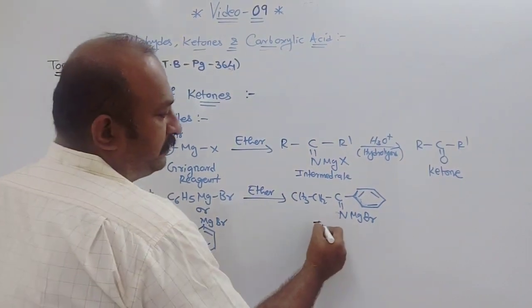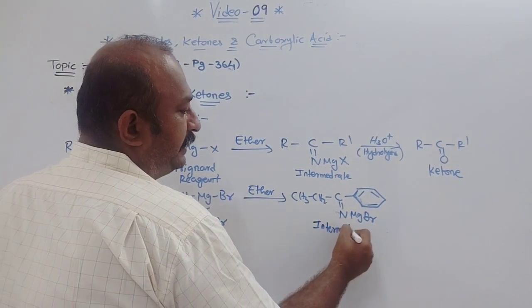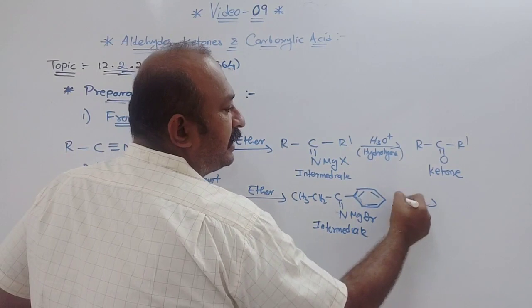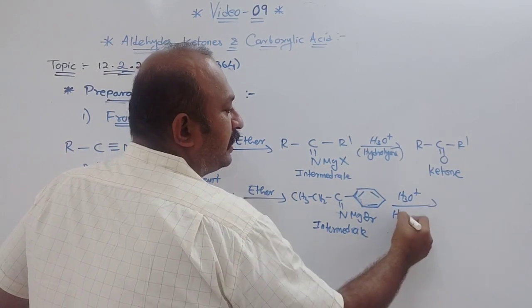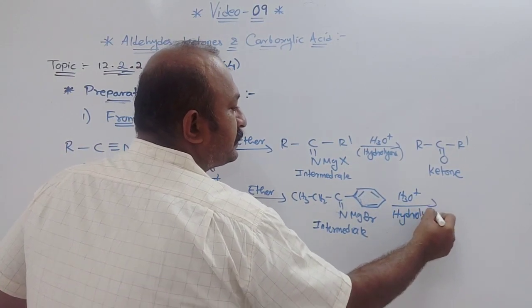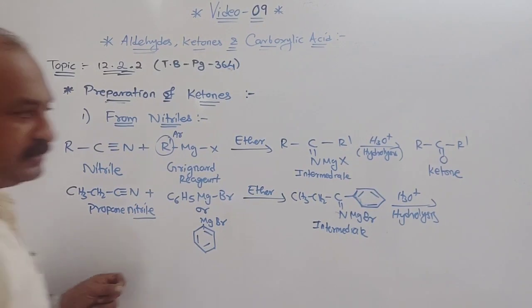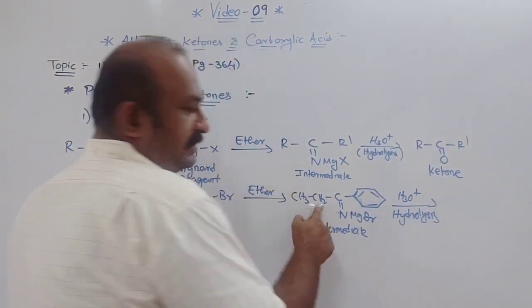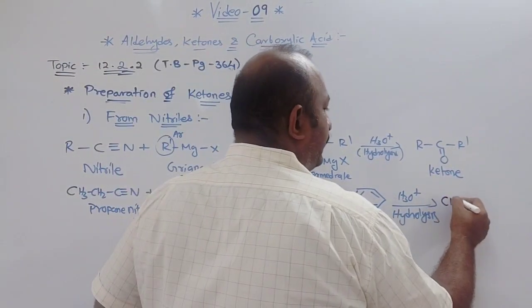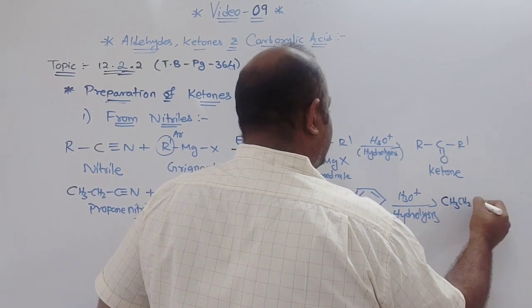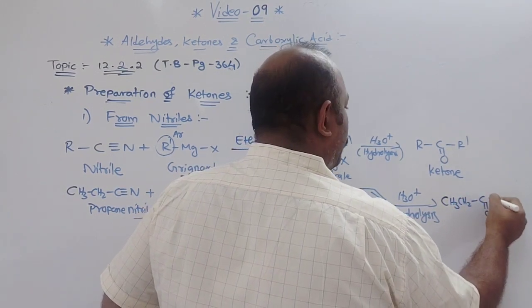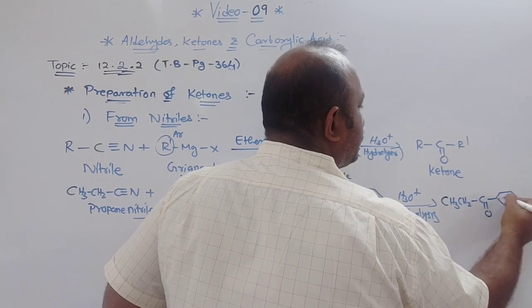This is the intermediate that you get, which on further hydrolysis will give you a ketone. You can see in your book, they have given C2H5, but we will write CH3CH2, C double bond O, and here the benzene ring.